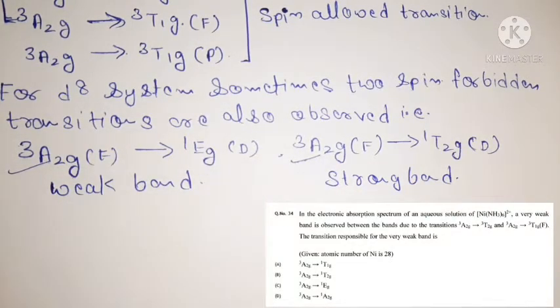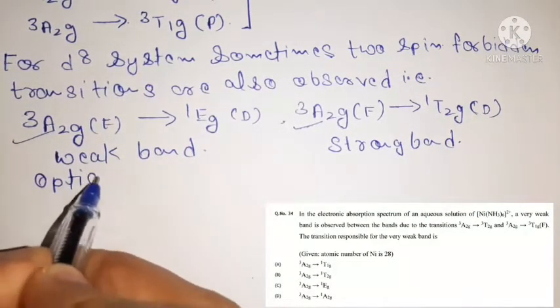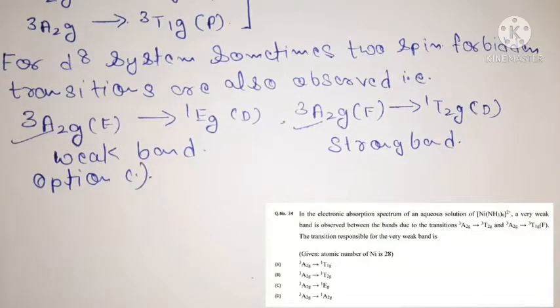Both are spin forbidden transitions, so option C is the correct answer for this question, the weak band shown in between the spin allowed transitions for the d8 system.